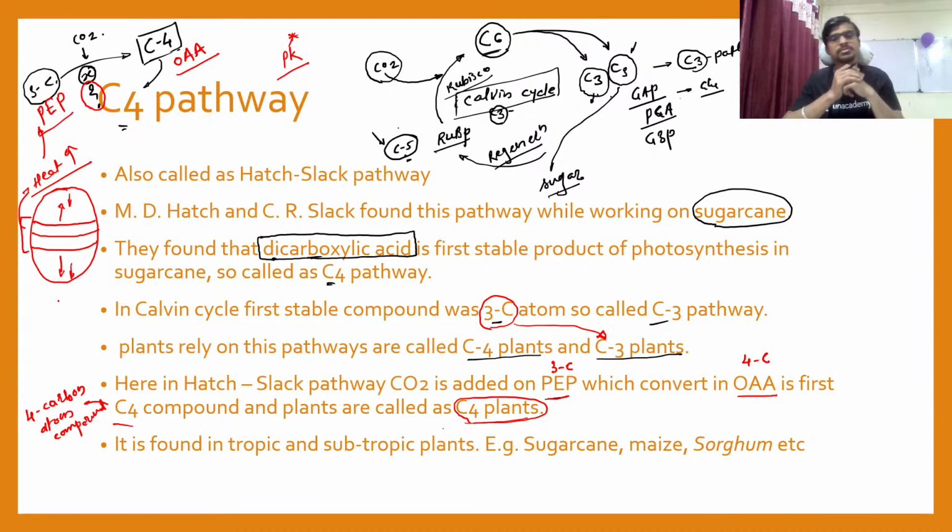So if you understand the exact position of the plants having the C4 pathway, you will understand the actual reason behind the pathway, or you sometimes get an idea about the pathway.